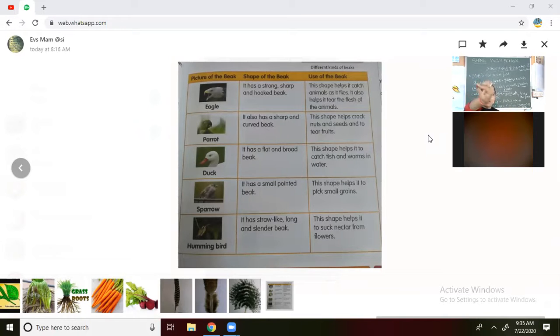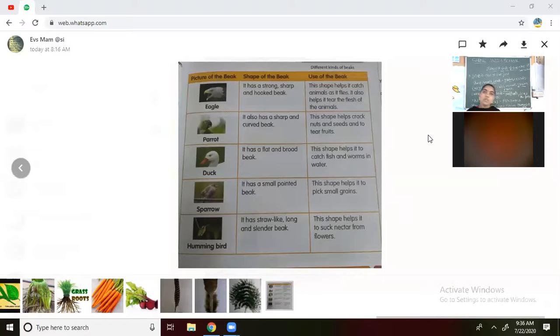You can see the outer part, and the other edge is very broad. Okay. Now I have shown you the picture of the bird, the duck, as well as the beak shape, that is flat and broad. Flat and very broad in nature.